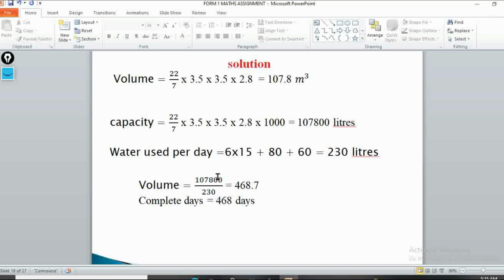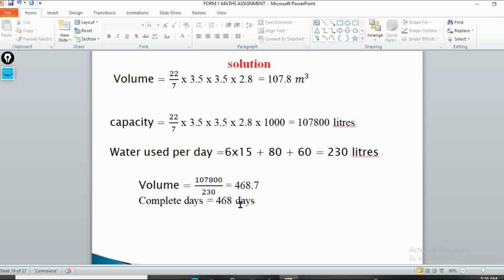Now, if we want to look for the number of days, we'll have the whole volume divided by 230, which will give us 468.7. But we only want complete days. So 0.7 is not complete. So we'll only go for 468 days that are complete.